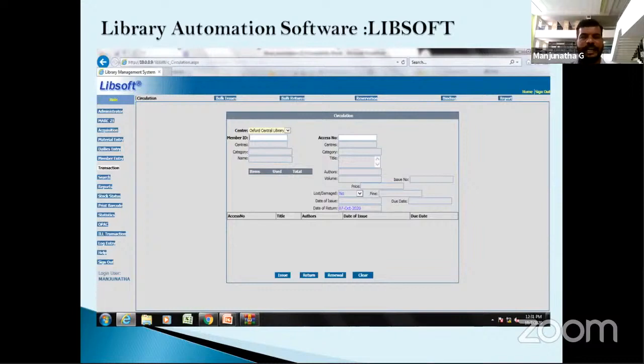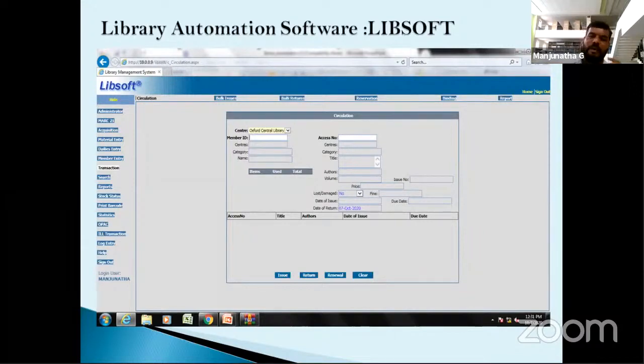importing and exporting the data very easily, according to the MARC 21 format. MARC 21 means machine readable catalog. So one format is there, called the MARC 21 format. It is purely library science related. This software is supported very well.